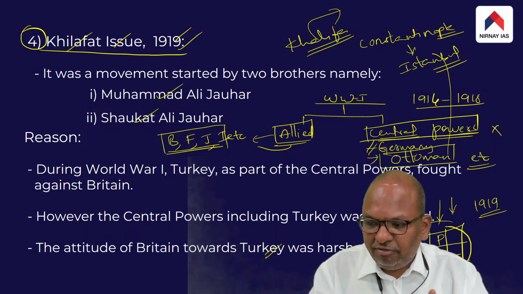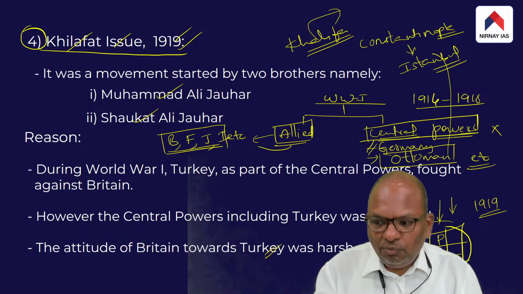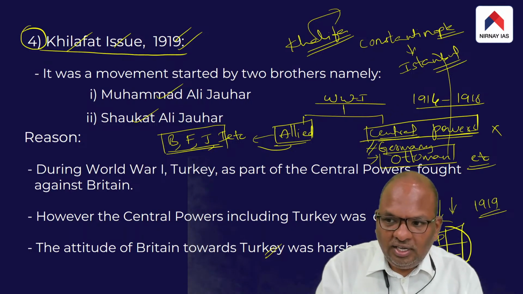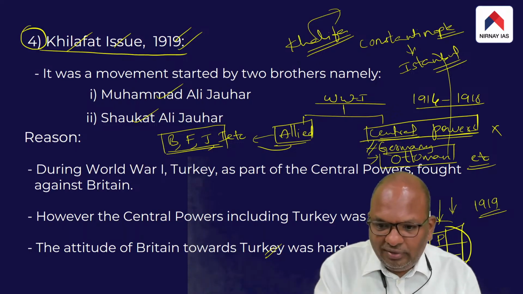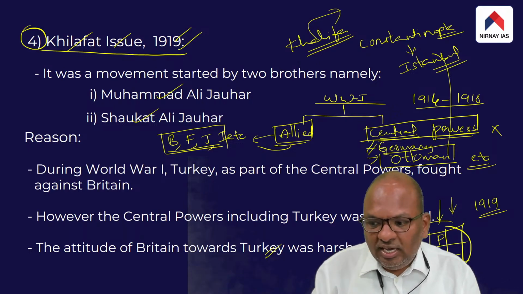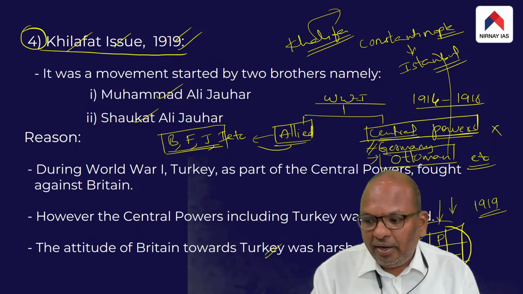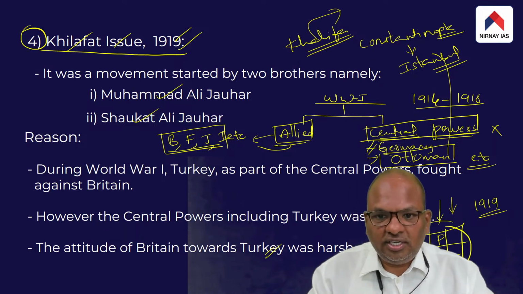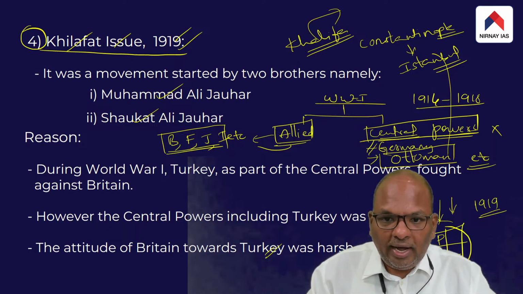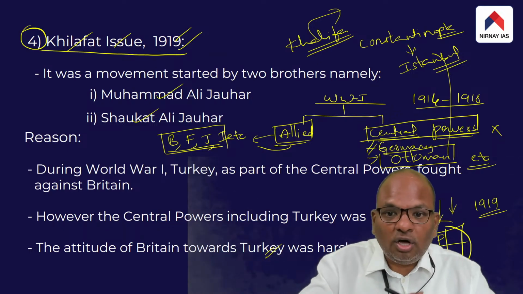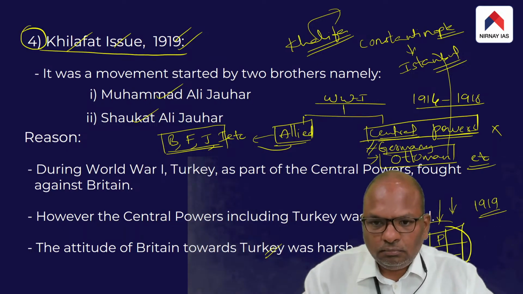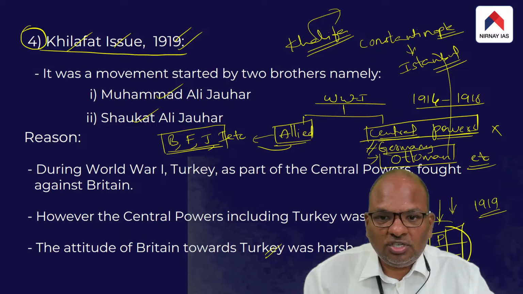One is the political function, that is, he was the political head of the Ottoman Empire. The second function is that he was looked up to as the head of the Muslims living across the world. He was basically looked up to by the Muslims as their head.